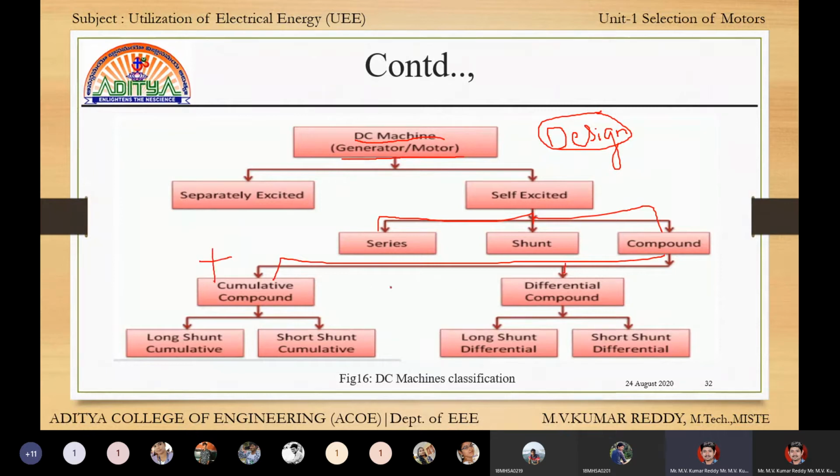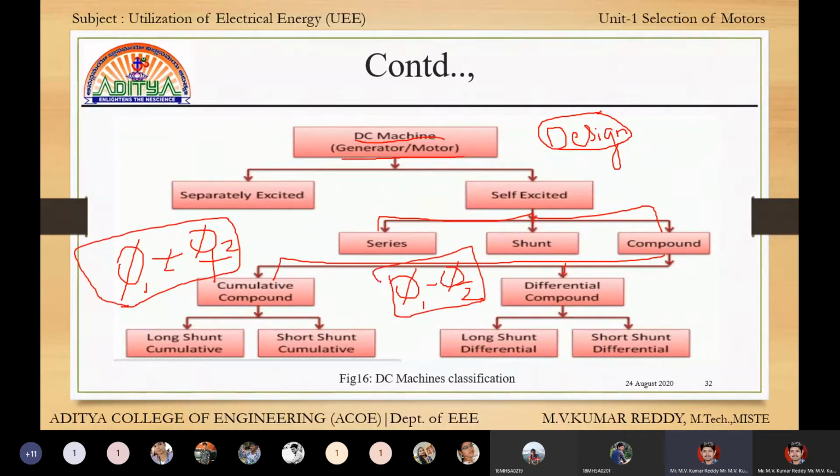Cumulative means addition, differential means subtraction. Suppose the fluxes are phi 1 and phi 2. In cumulative it is phi 1 plus phi 2. In differential it is phi 1 minus phi 2. Here fluxes are added in cumulative, and fluxes are subtracted in differential. That is the important classification.